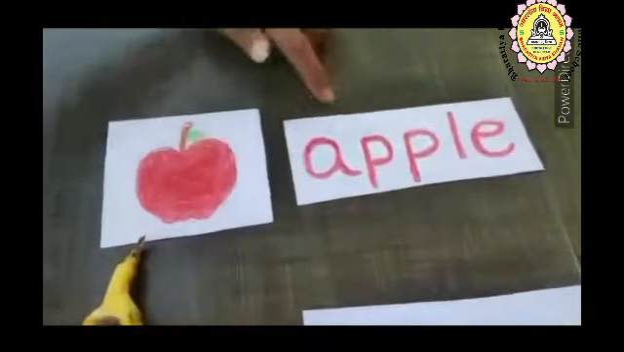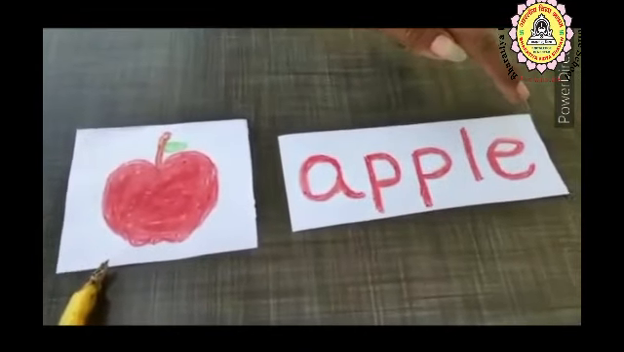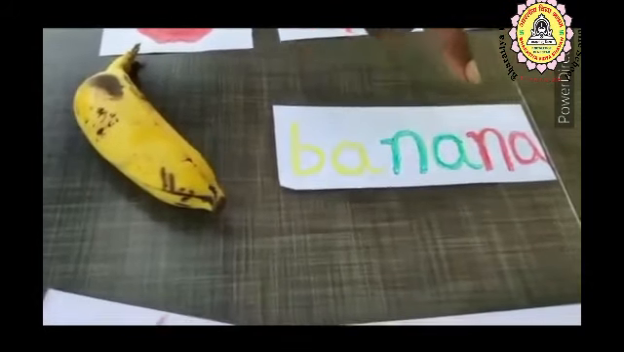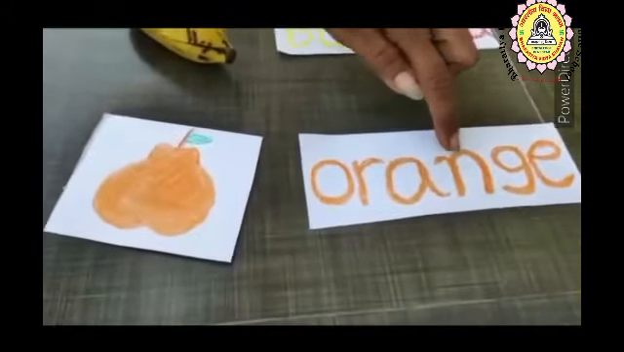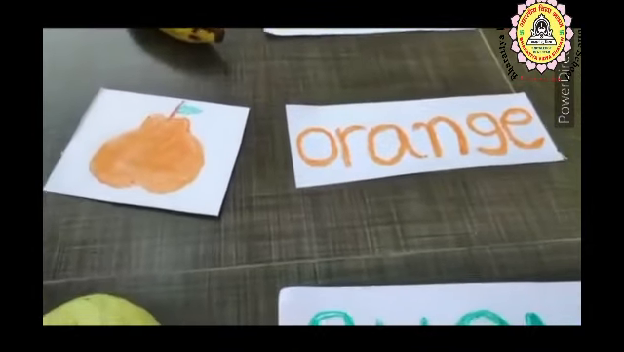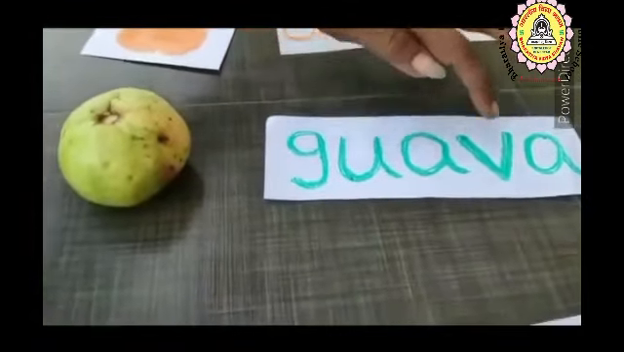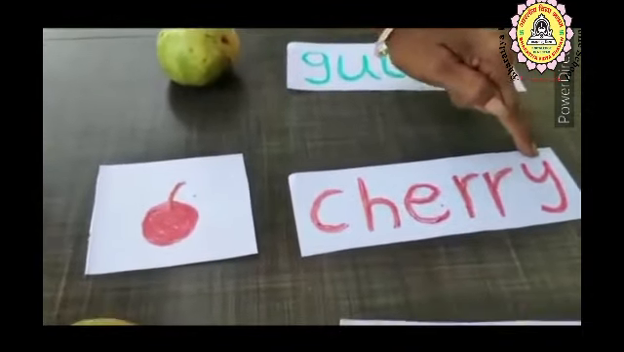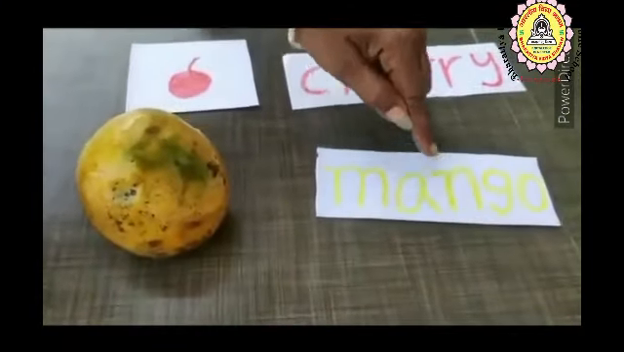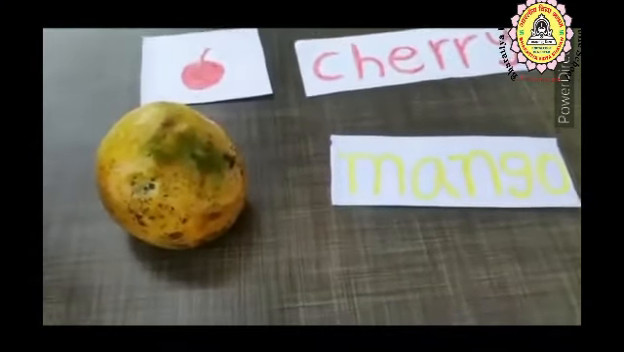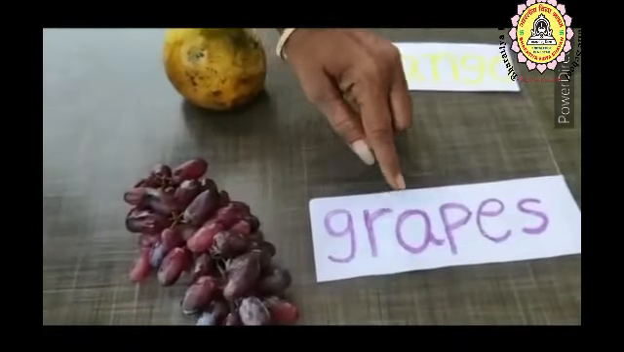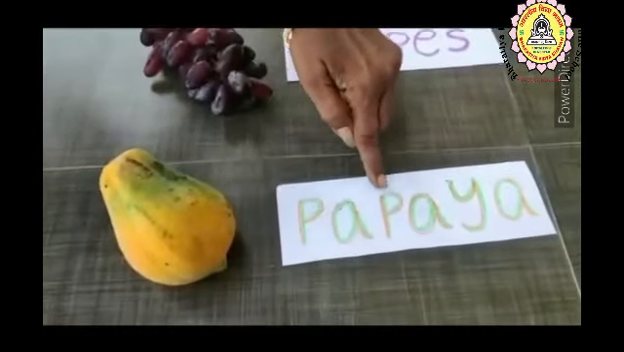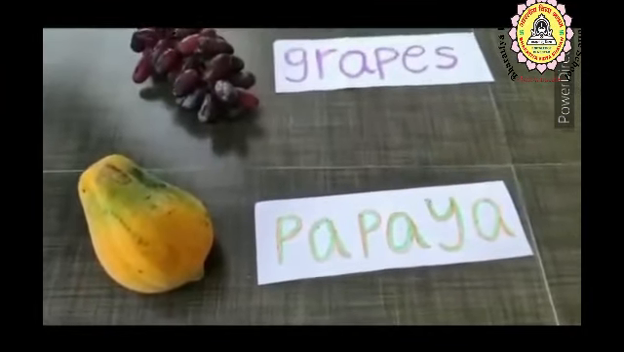A-P-P-L-E. Apple. B-A-N-A-N-A. Banana. O-R-A-N-G-E. Orange. G-U-A-V-A. Guava. C-H-E-R-R-Y. Cherry. M-A-N-G-O. Mango. G-R-A-P-E-S. Grapes. P-A-P-A-Y-A. Papaya.